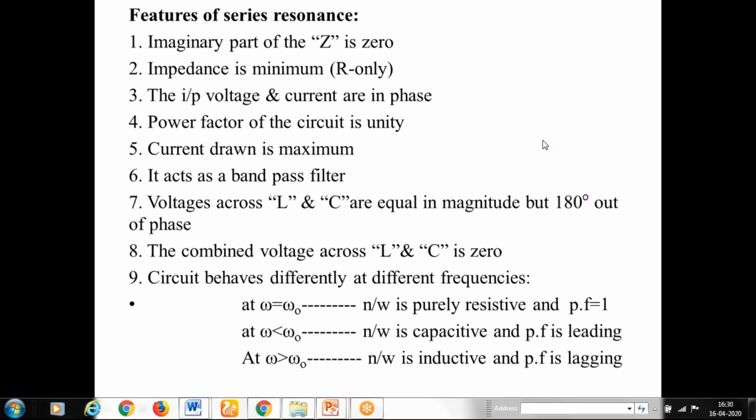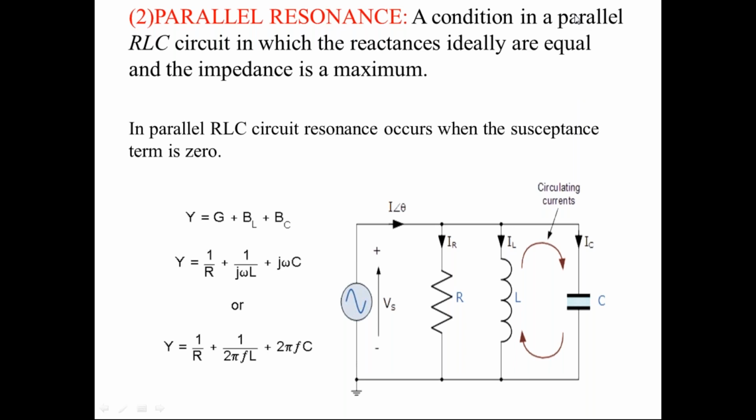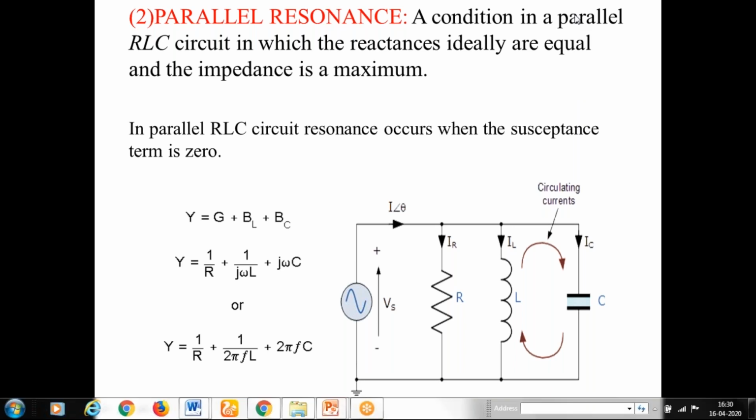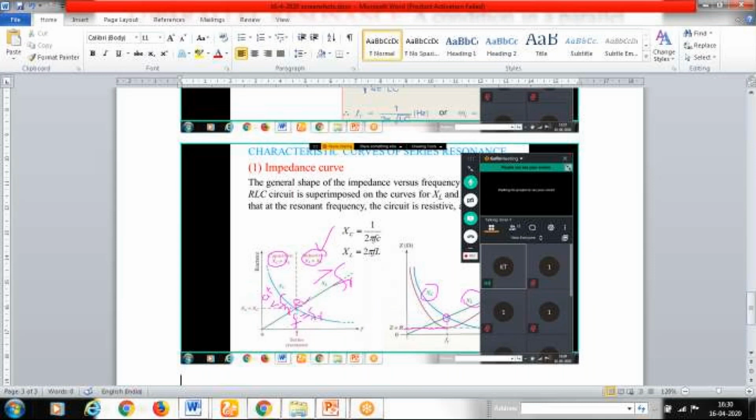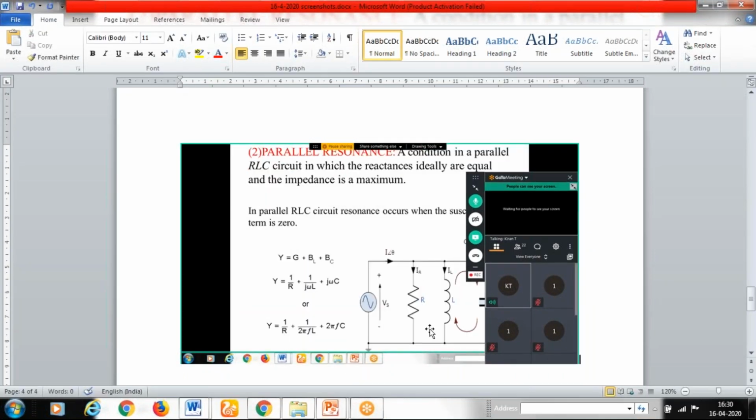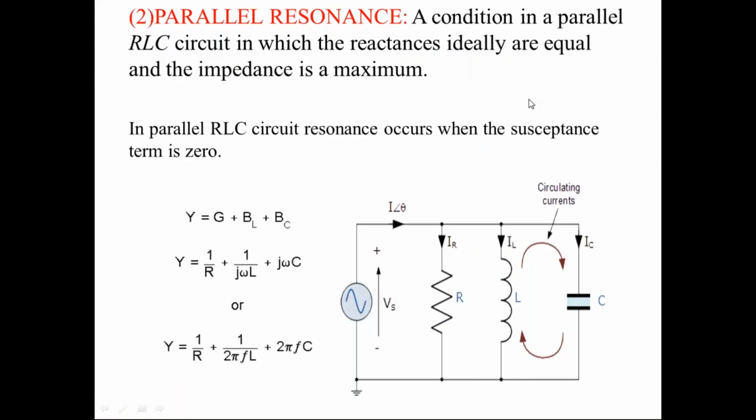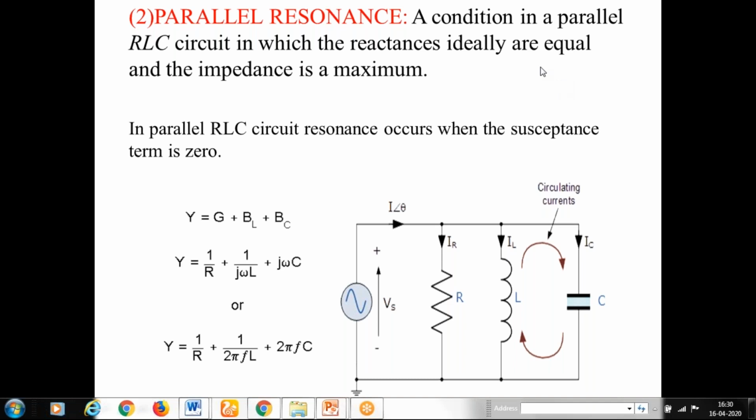Now we will talk about parallel resonance. Similar to the series RLC resonance, you will also have parallel resonance. Its meaning is that in a parallel circuit also, resonance can take place. So here the circuit taken is a parallel circuit. R, L, C are in parallel. Now in a parallel circuit, we will derive the condition for resonance also.